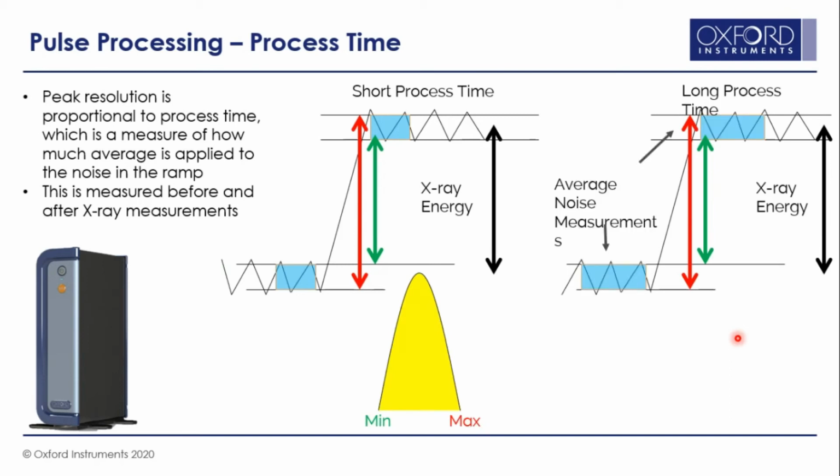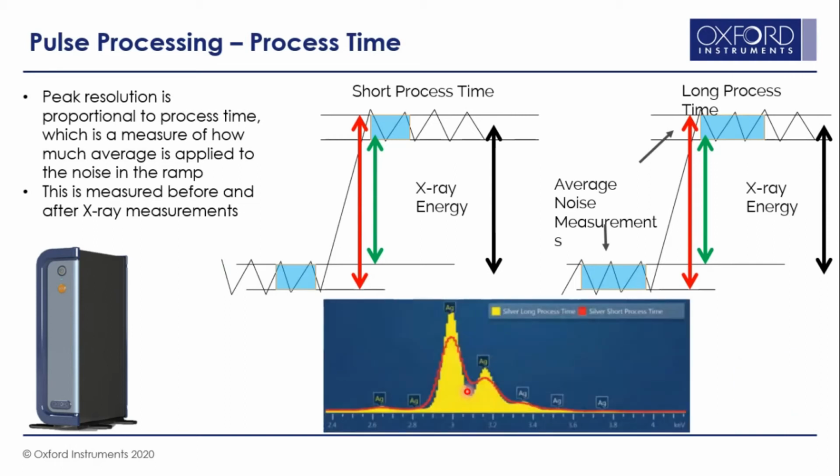And you can see here how the shapes of the peak change. With long process time, you get nice Gaussian shaped peaks with much better resolution. But with short process time, you get a broader peak, which is not good for quantitative analysis. And how it reflects in the EDS spectrum, you can see here two peaks, one in yellow color, another in red color. The yellow one has much sharper peaks compared to the red one. So with shorter process time, the peaks are broad and resolution is poor, as you can see in the red spectrum. With longer process time, the peaks are sharper and resolution is better, as in the yellow spectrum.